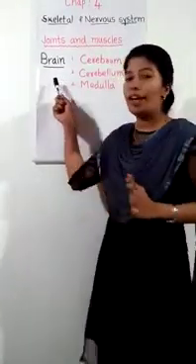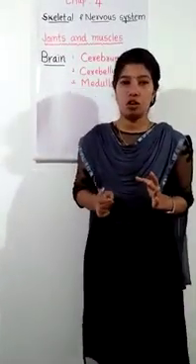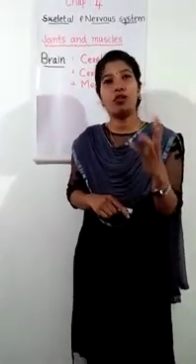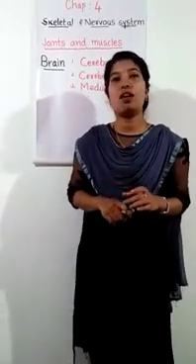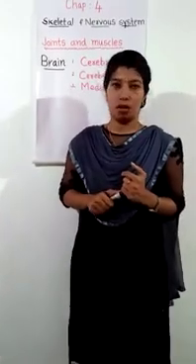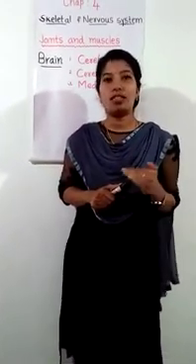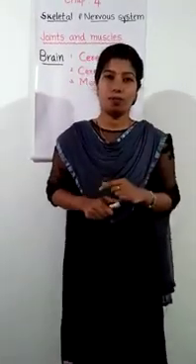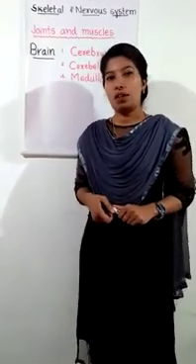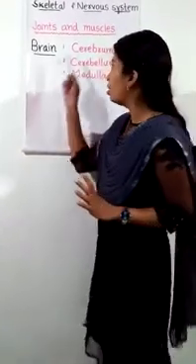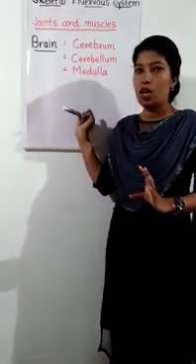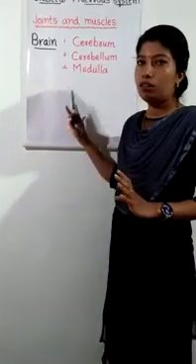We know that the brain is the control center of our body. The brain controls just about everything we do. It also controls our body movements and helps us store information in our memory. So we can say that the brain is the boss of our body. Our brain has three different parts that work together. They are the cerebrum, cerebellum and medulla. Let us discuss all these parts.